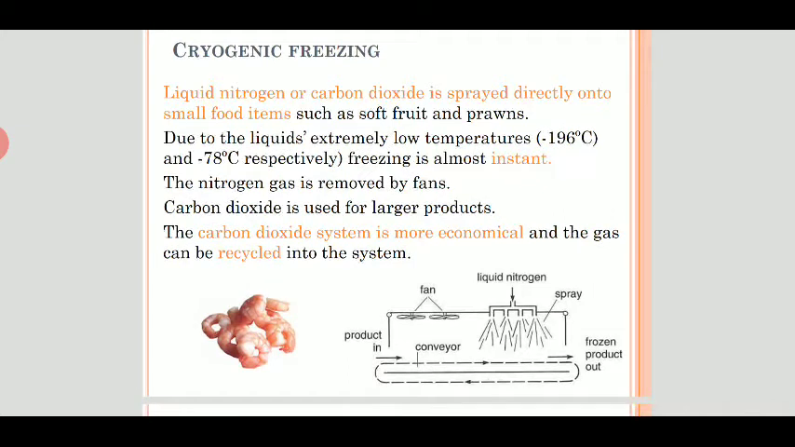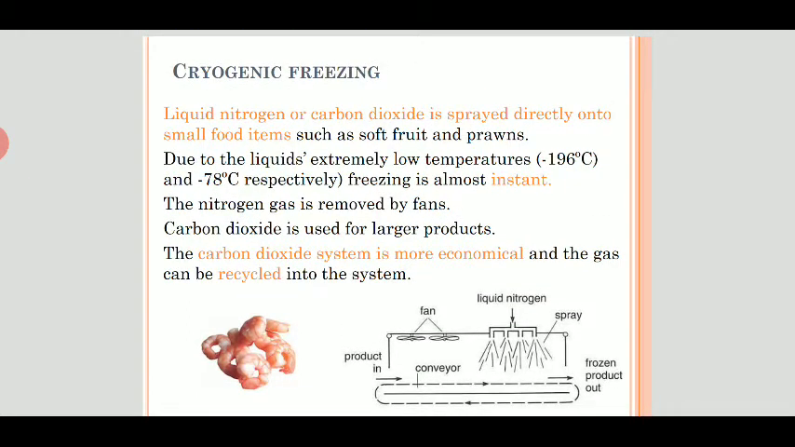Then one method is cryogenic freezing. Liquid nitrogen or carbon dioxide is sprayed directly on the small food items. What happens when we have soft fruits or prawns? We use liquid nitrogen or carbon dioxide, which are sprayed on these small food products, and due to the temperature of nitrogen being minus 196 degrees Celsius, or carbon dioxide having minus 78 degrees Celsius, instant freezing takes place.